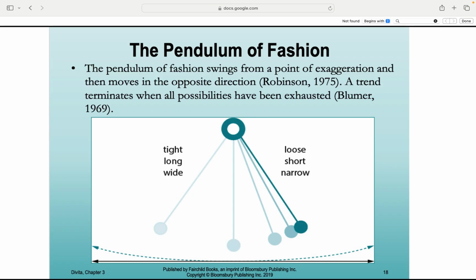The pendulum of fashion swings from a point of exaggeration and then it moves in the opposite direction. A trend terminates when all possibilities have been exhausted.